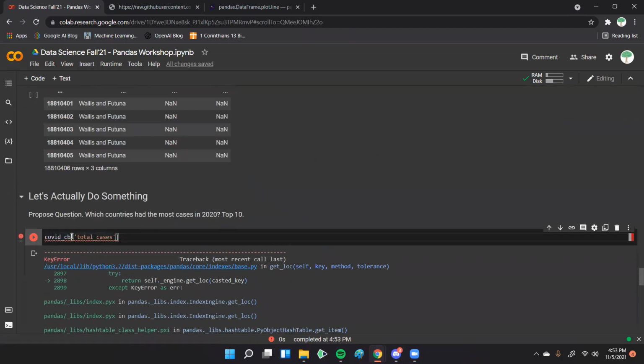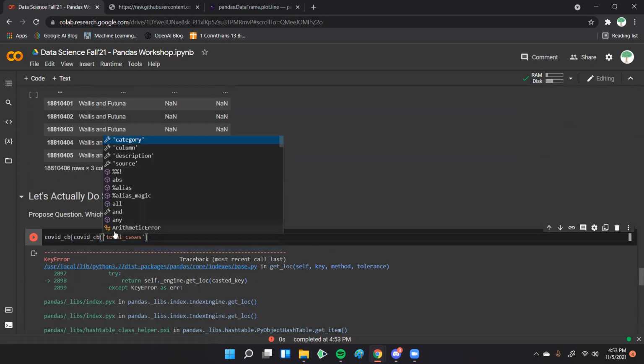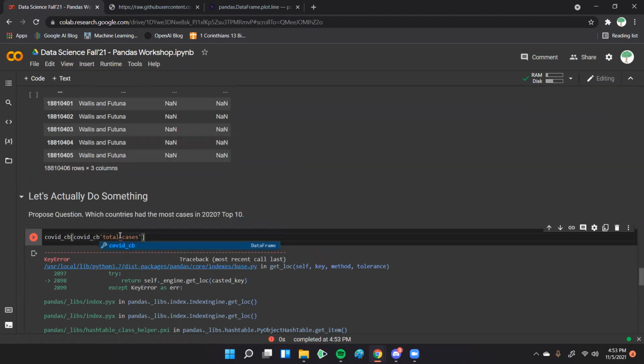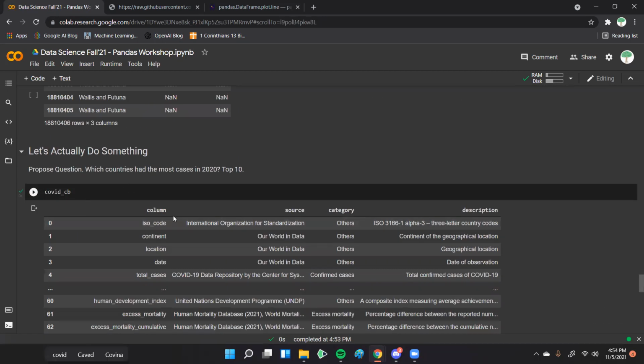And that did not work. We can filter for that real quick. I forgot the name of it. So basically what we can do is look at the columns, what we want. We can access the column, and I'm just going to get everything that has the column value of total cases.